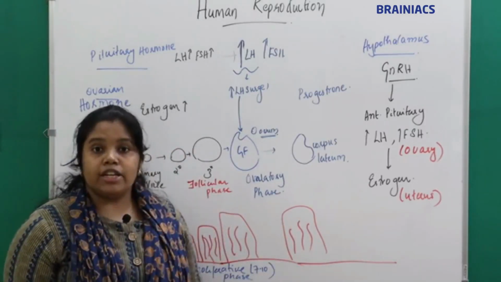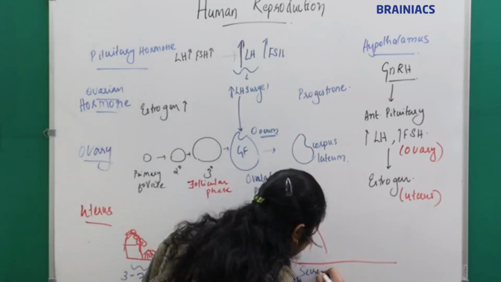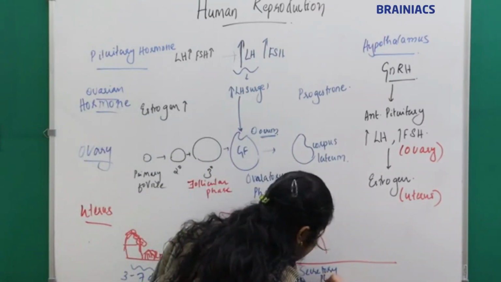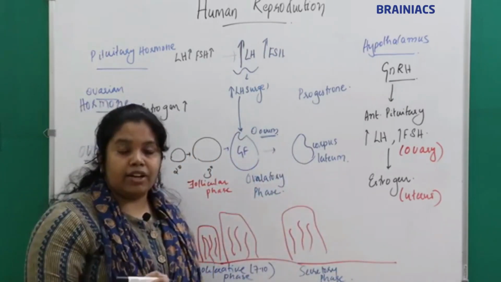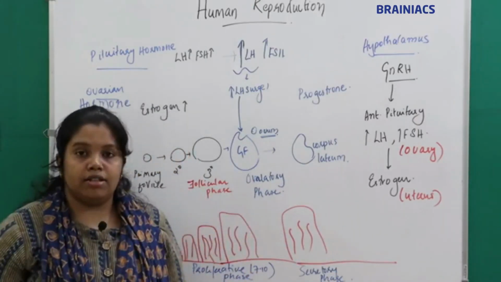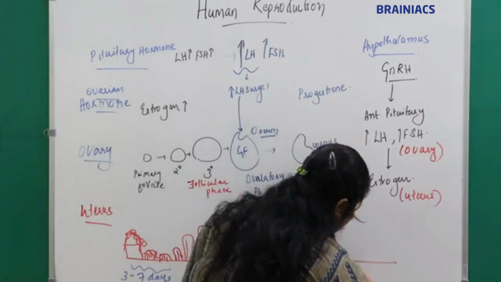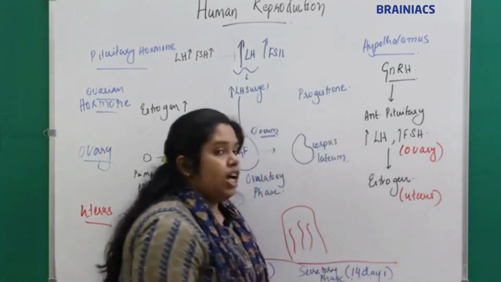So that phase is called what? It is called the secretory phase in the uterus. How long will the secretory phase last? It will last for 14 days.